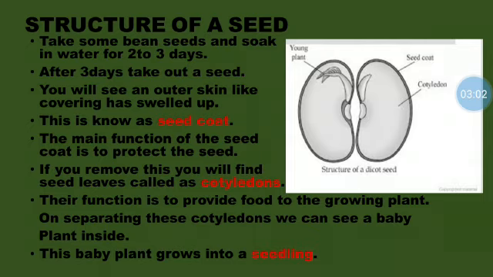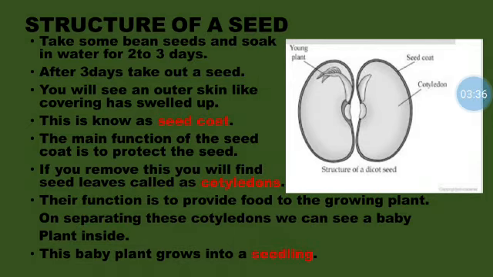Children, moving on to our second slide, we have the structure of a seed. In this slide, we will learn about the structure of the seed. Please refer to the figure over here when I explain. Children, to know more about the structure of a seed, we need to take a few bean seeds, and those seeds need to be soaked in water for 2 to 3 days. After 2 to 3 days, take out the seed and observe it carefully.